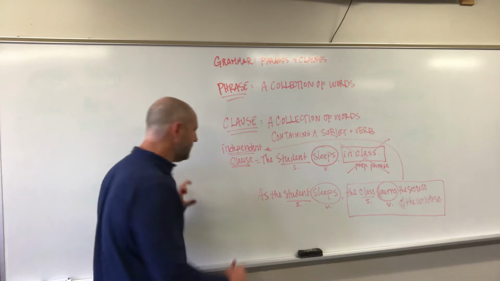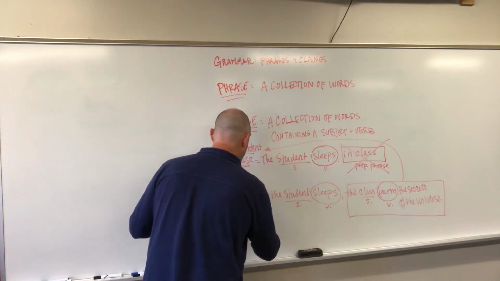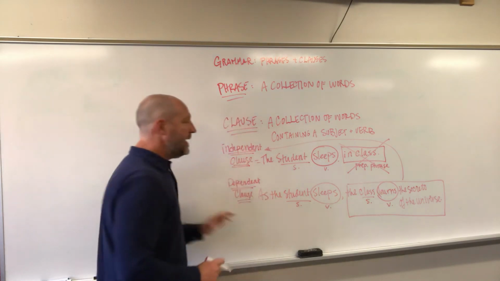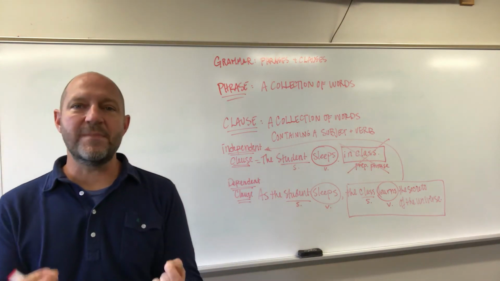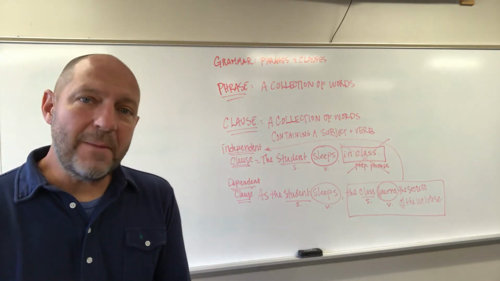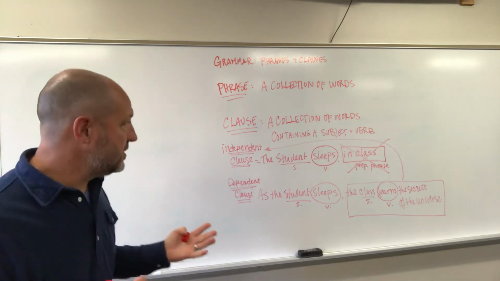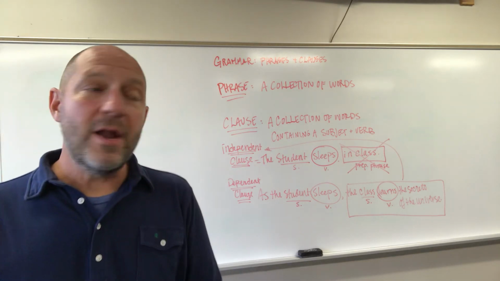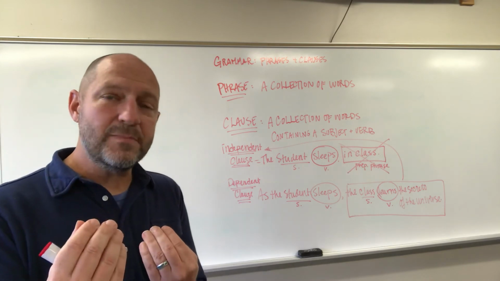As the student sleeps, though, this is what is known as a dependent clause. All right? It does not make sense on its own. It depends on something else. It needs more before it can make total and complete sense. Much the same way a dependent person needs somebody else to help it out. A dependent person depends on an independent person, okay?